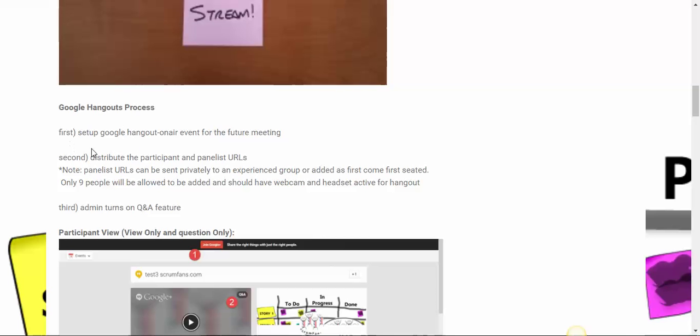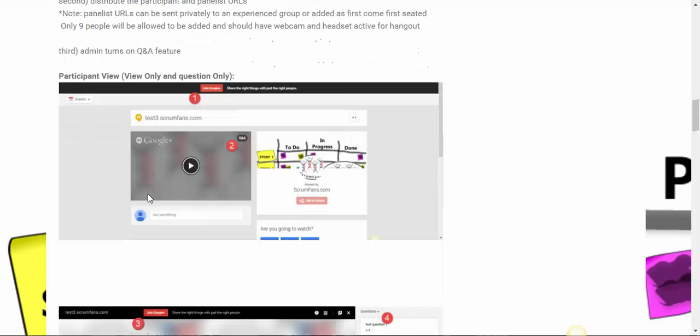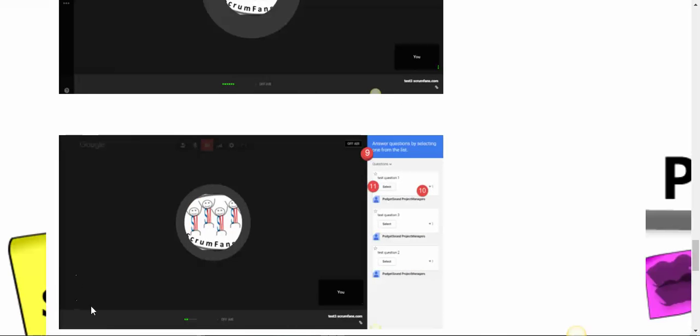The Google Hangout process talks it through here. Once you go ahead and set up your Google Hangout on Air event, I set up for a future date, you come in here, and you can hand out participant URLs where they can view and do questions, or participant URLs where they can just view via YouTube, or panelist URLs where they can actually join you in the control room. There will be one of the videos and webcams shown. So this is the participant view, what they'll see.